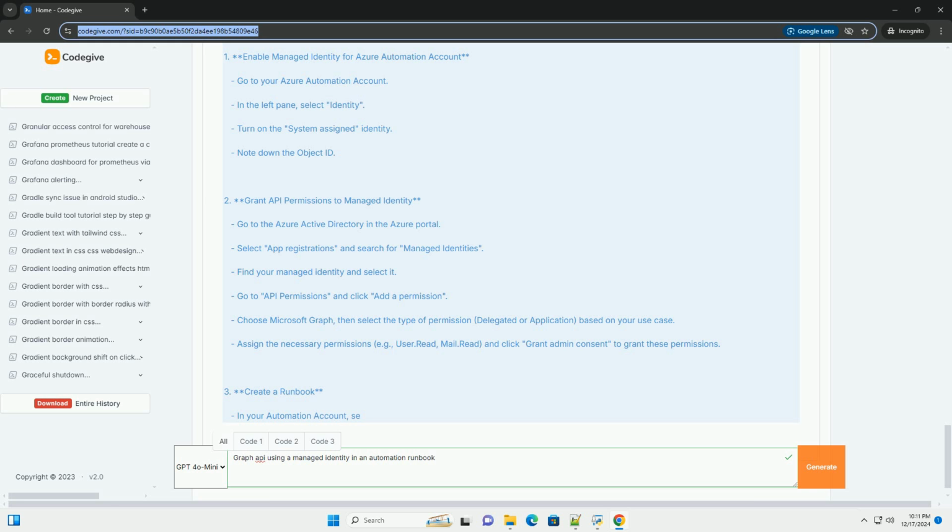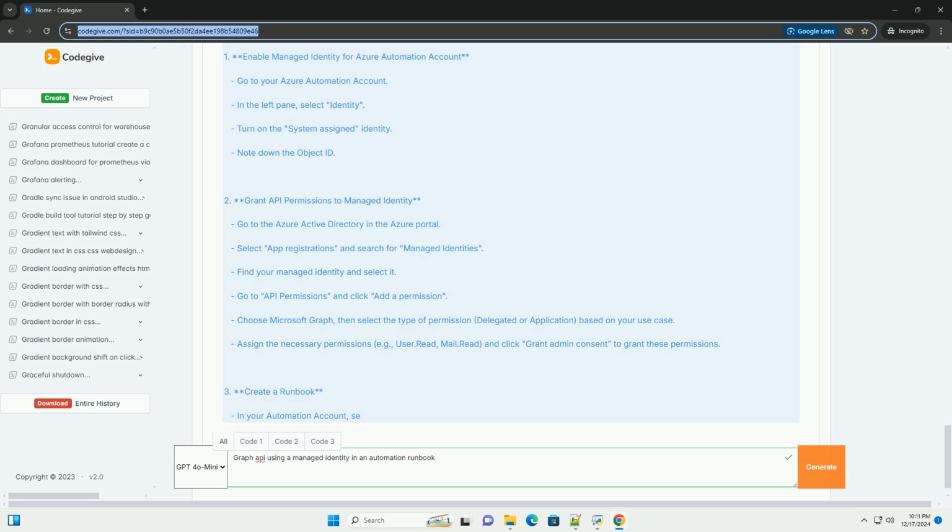Step 2. Assign API permissions to the managed identity. 1. Go to the Azure Active Directory in the Azure portal. 2. Navigate to App Registrations and select the managed identity of your automation account. 3. Click on API Permissions and then add a permission. 4. Choose Microsoft Graph and then select Application Permissions. 5. Depending on what you want to do, select the necessary permissions, example user.read.all, group.read.all. 6. Click Add Permissions. 7. If required, click on Grant Admin Consent for the permissions.